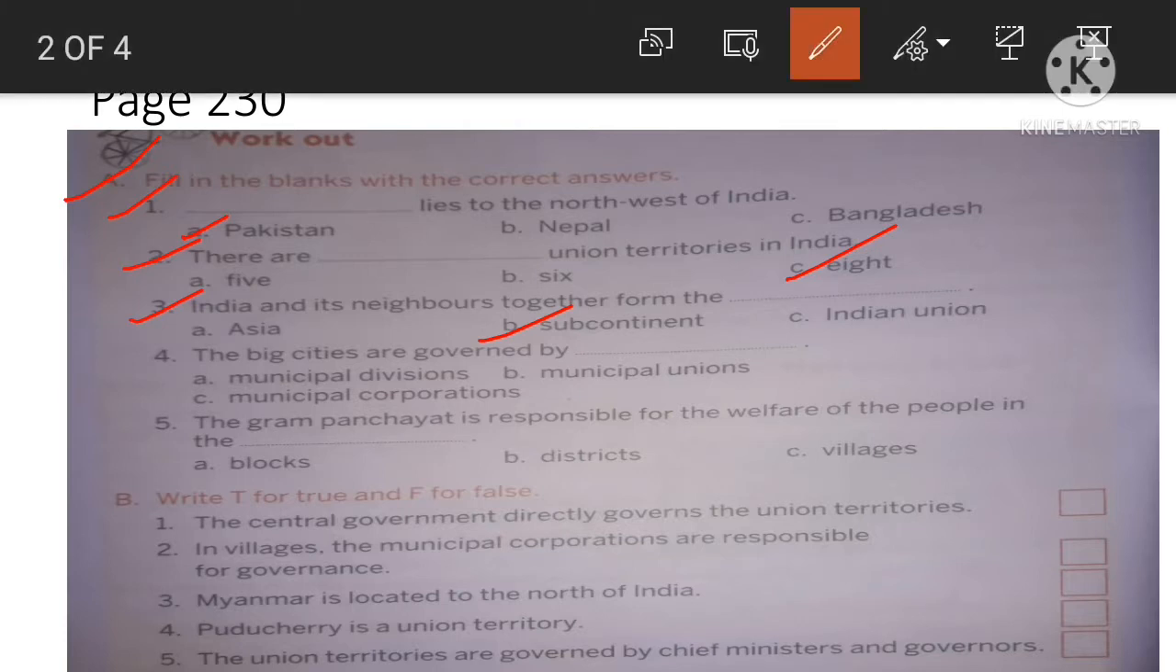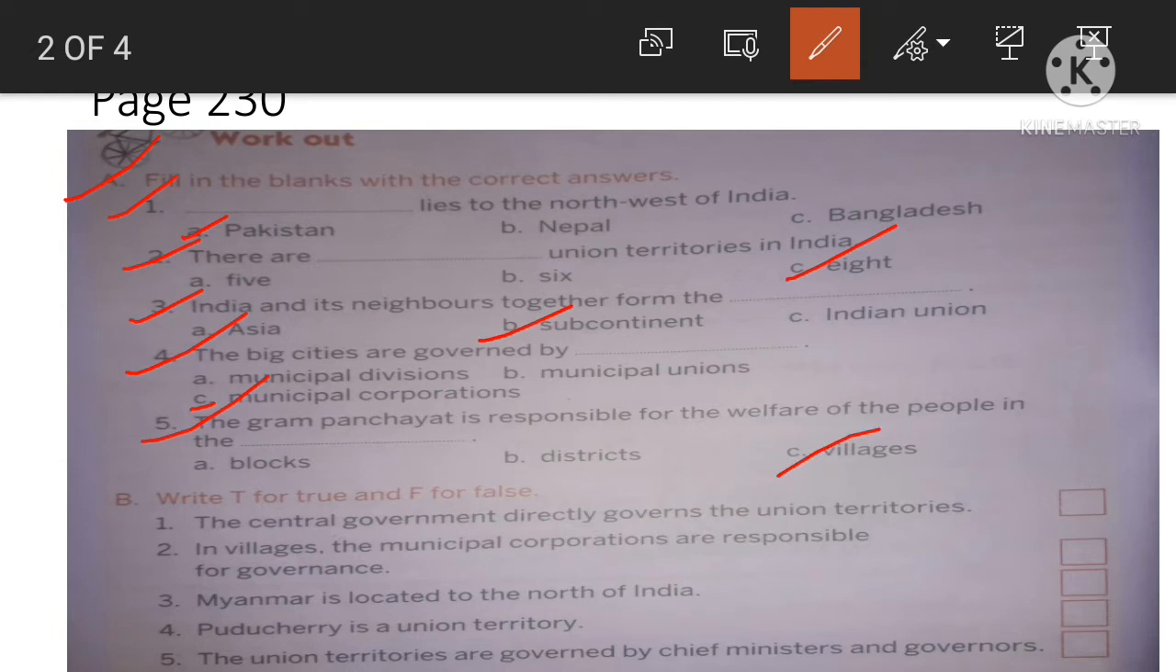Next, question number 4. The big cities are governed by dash. Options are given here: municipal divisions, municipal unions, municipal corporations. So the big cities are governed by municipal corporations. The correct answer is option C. Next, question number 5. The Gram Panchayat is responsible for the welfare of the people in the, options are blocks, districts, villages. So which is the correct answer? The correct answer is villages.